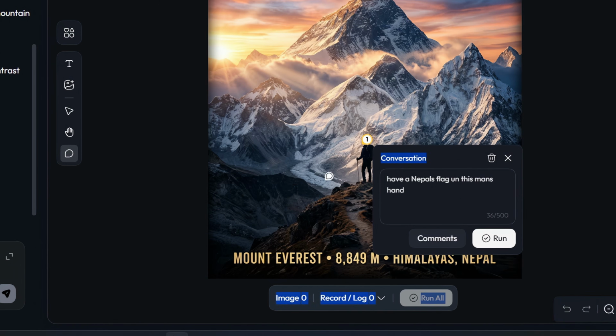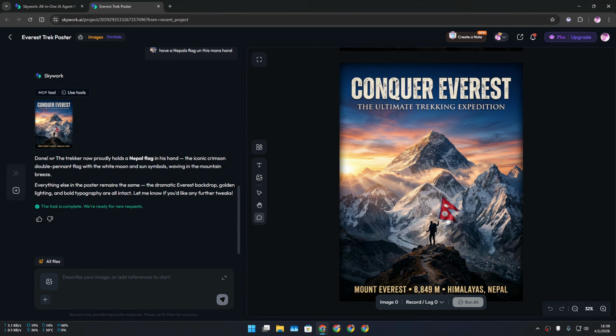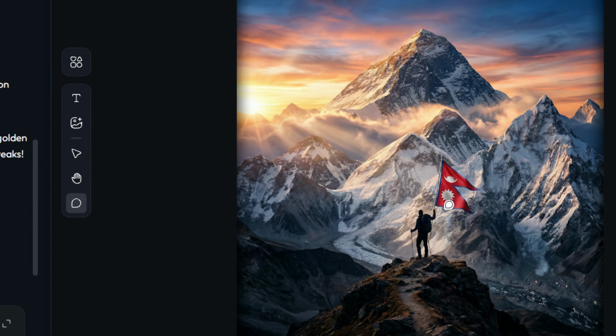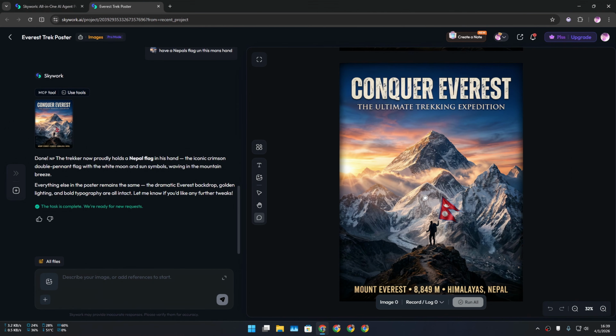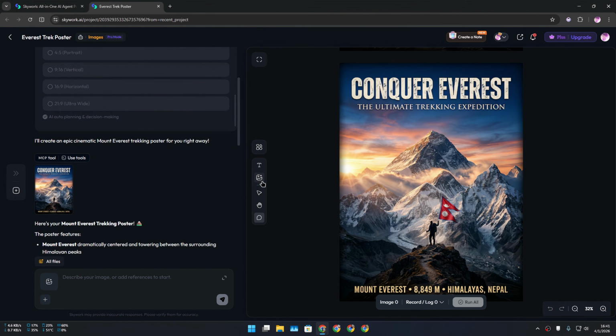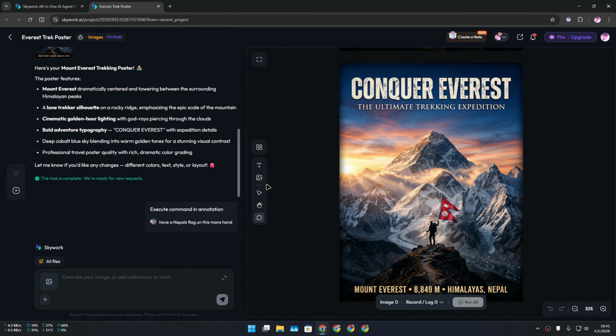Let's say I want to add a flag of Nepal, where this Mount Everest is, in this man's hand. So I want to add this comment in here and I'm going to run it. And just like that, now we have a flag in his hand. This is absolutely amazing. You can even do further editing, add more elements, text, or anything. Or you can also import your own image and edit it.